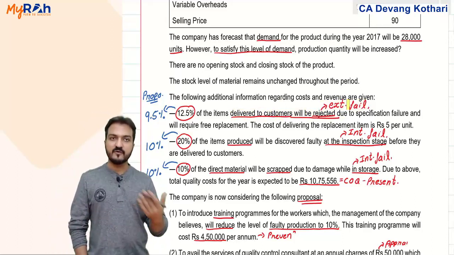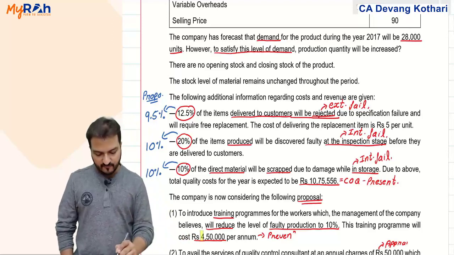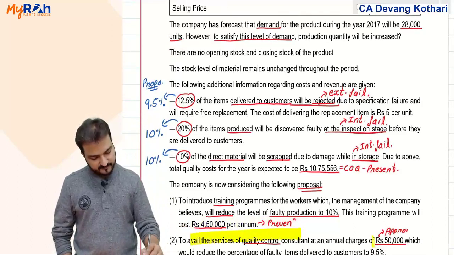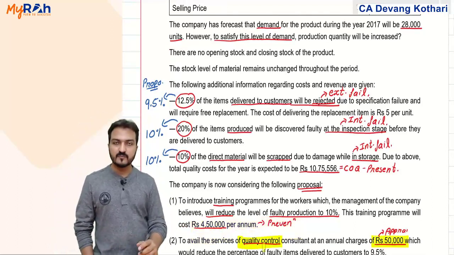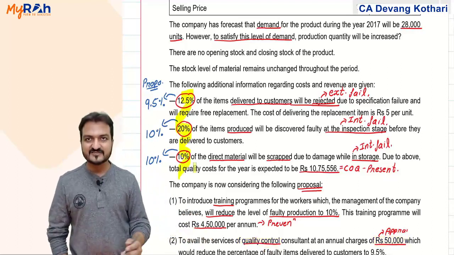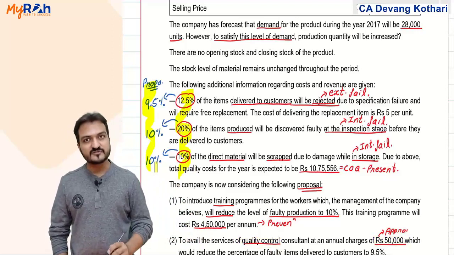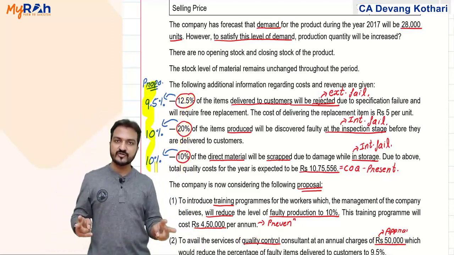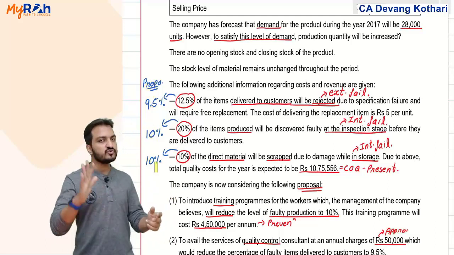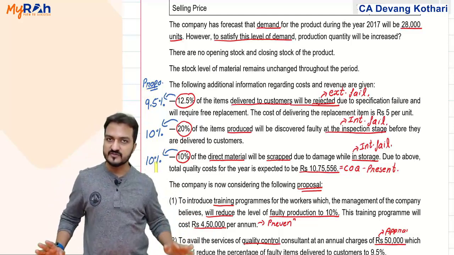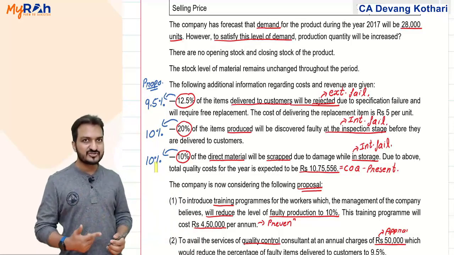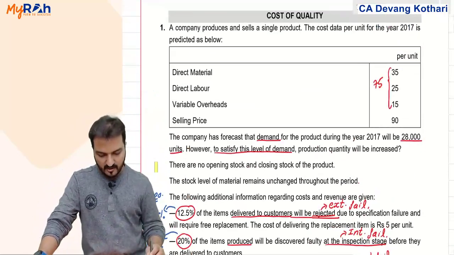And after prevention appraisal, after you spend 4,50,000 on training cost and another 50,000 on quality control, then after incurring those two expenses, these percentages decreased to these percentages. So again, two situations you have here. You identify the total cost of quality of both situations. Choose the one which has the total cost of quality the least. Done? Yes.